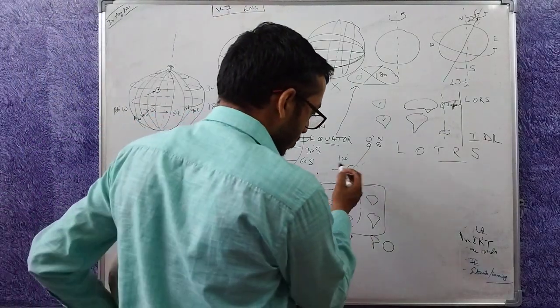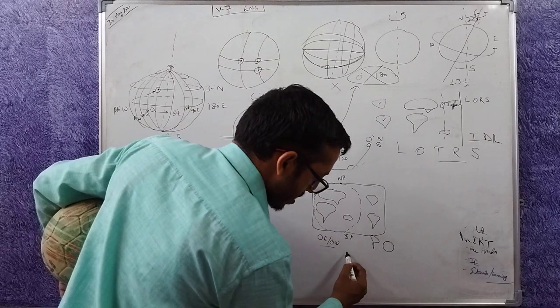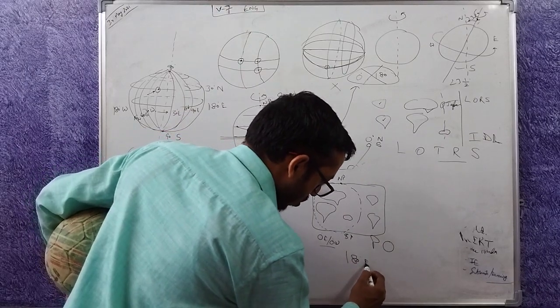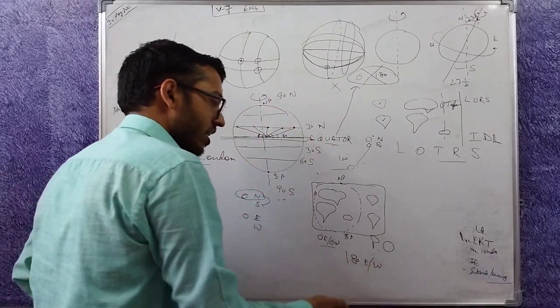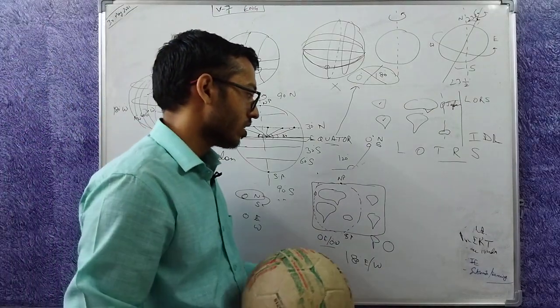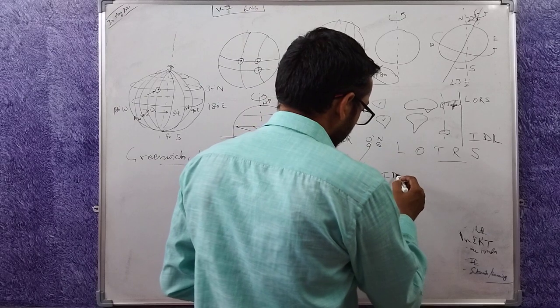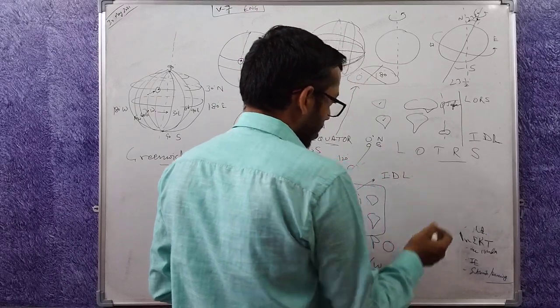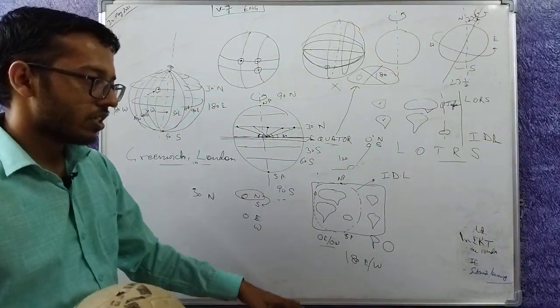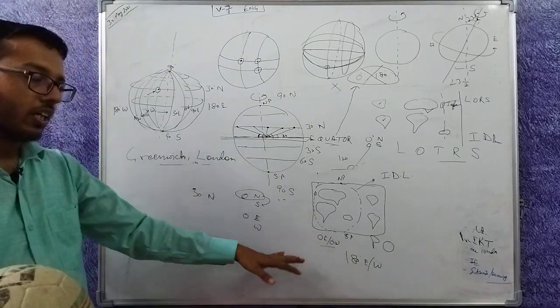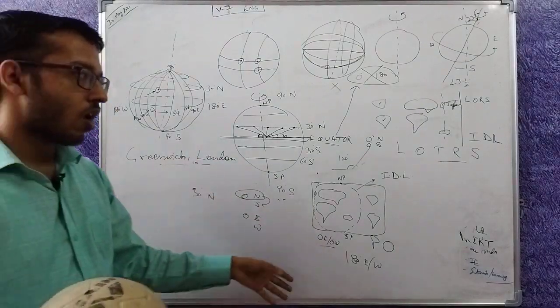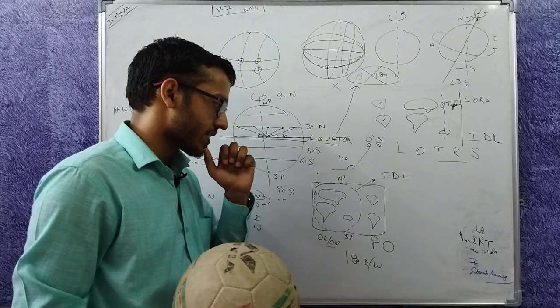The line opposite to 0 degree east or 0 degree west is 180 degree east or 180 degree west. 180 degree east and 180 degree west mean the same thing. This line becomes the International Date Line, IDL. For now, just try to remember this. We will cover in great detail how it all happens, how days change, etc.